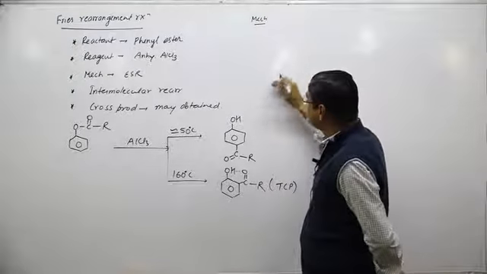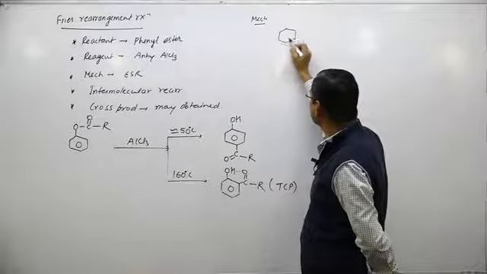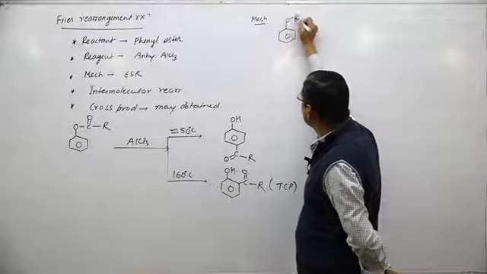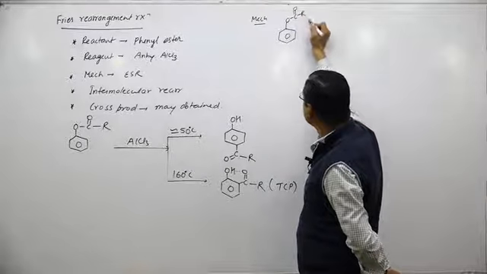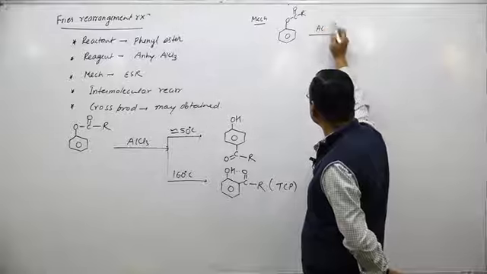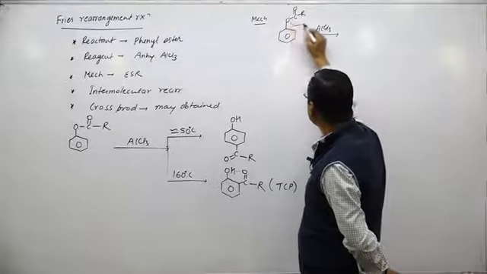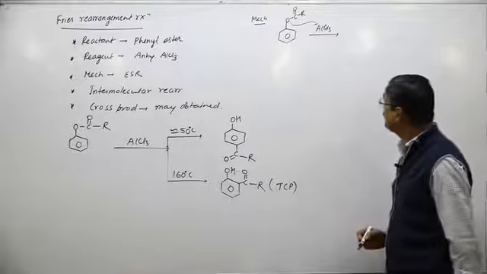In step 1, Lewis acid AlCl3 reacts with the oxygen atom and forms a complex.